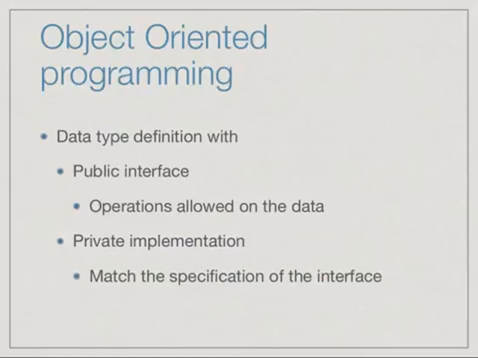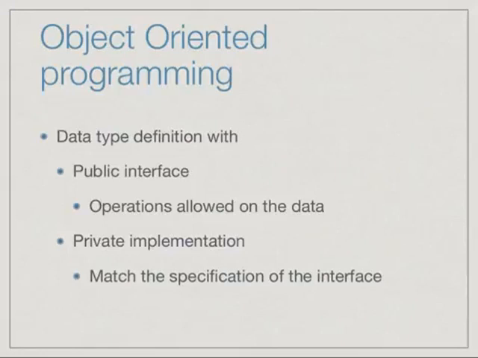We describe the public interface, that is the operations that are allowed on the data, and separately we provide an implementation which should be private. We will discuss later that in Python we don't actually have a full notion of privacy because of the nature of the language. But ideally the implementation should not be visible outside. Only the interface should allow the user to interact with the implemented data. And of course the implementation must be such that the functions that are visible to the user behave correctly.